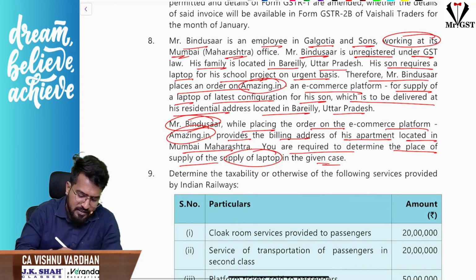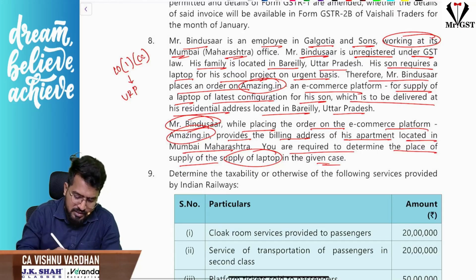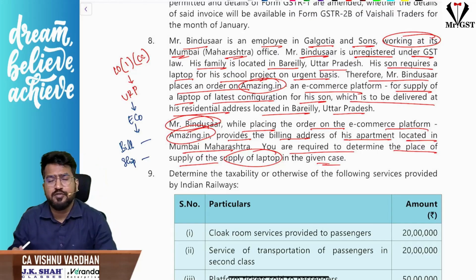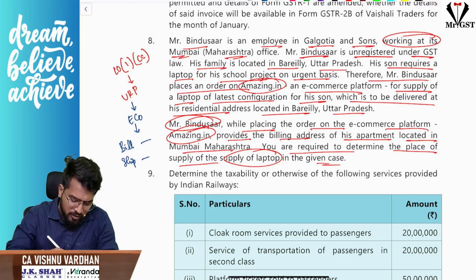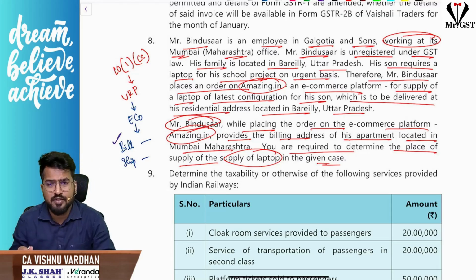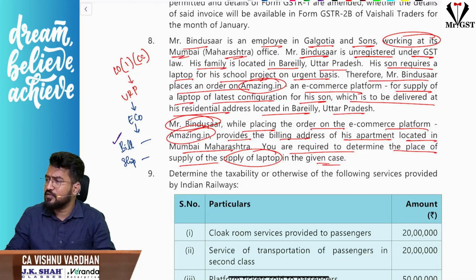This is regarding section 10(1)(ca), Nora, if you remember, where an unregistered person is making a purchase through an e-commerce operator where billing address is different and shipping address is different. What is the place of supply? Because normally whatever address is recorded in the invoice will be taken as the place of supply. But here, if it is a bill-to-ship-to model where billing address and shipping address are different, what is the place of supply?